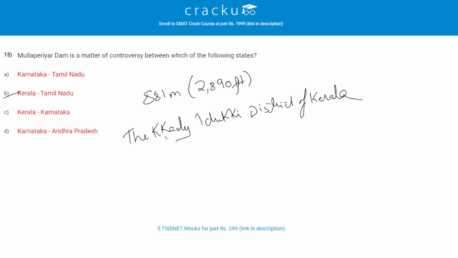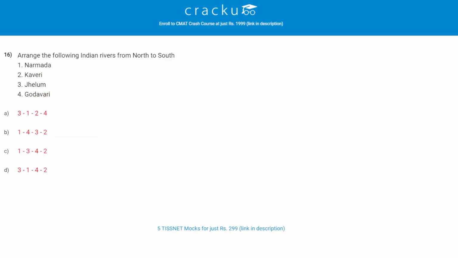Let's check the next question. Arrange the following Indian rivers from north to south. So the correct answer is D. That is, first is Jhelum, then Narmada, then Godavari, and then Kaveri.